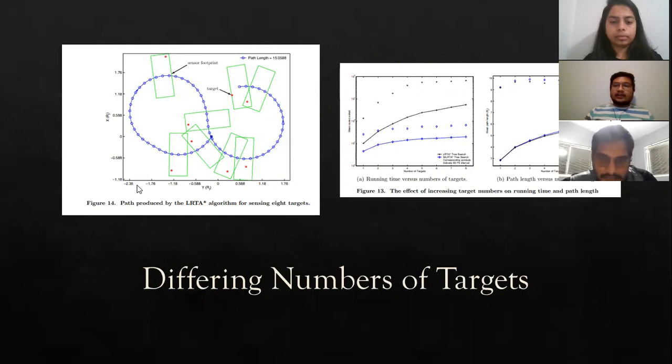The running time results in figure 13a show that running time for both LRTS and NLRTS algorithms increases with the number of targets. So here you can see figure 13A and 13B. Figure 13B has path length performance comparable to the LRTS algorithms. Figure 14 shows an example of a path generated by the LRTS algorithm for an 8 target scenario. A video of simulated UAV flight over the 8 targets can be viewed by clicking.